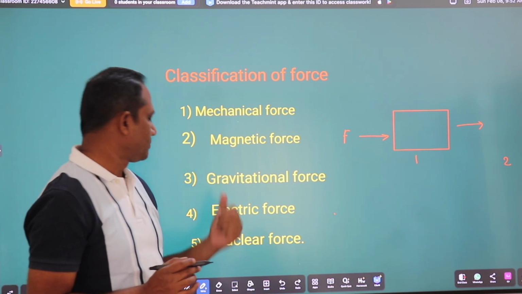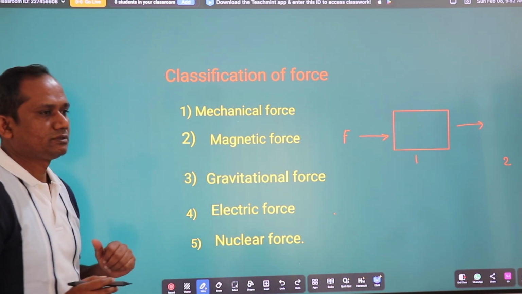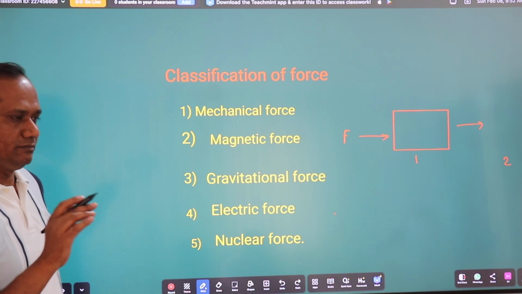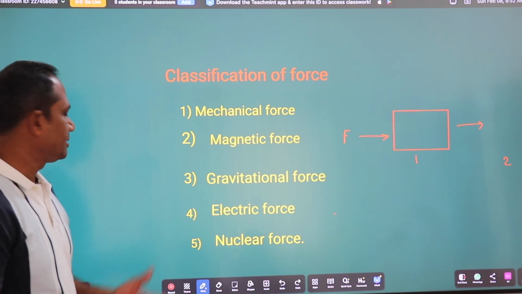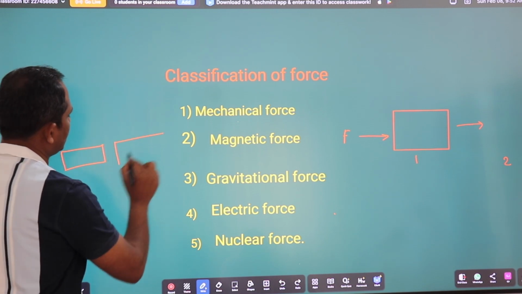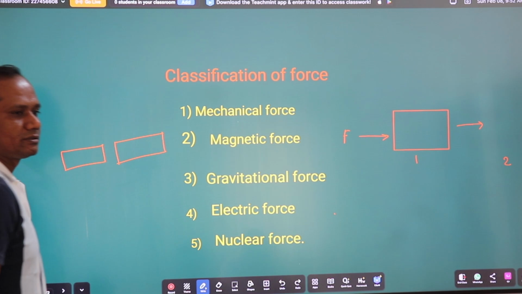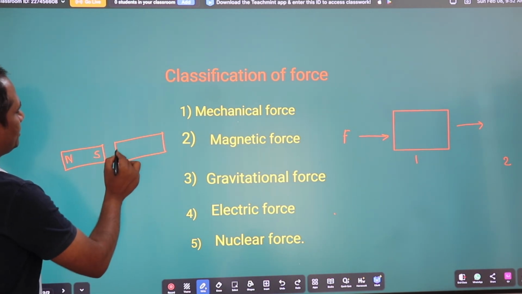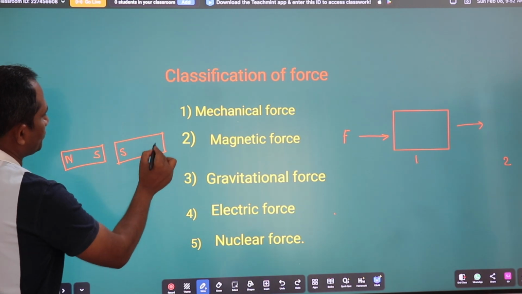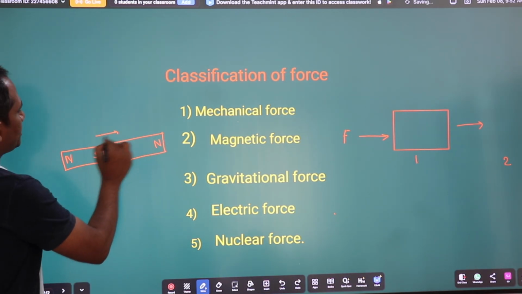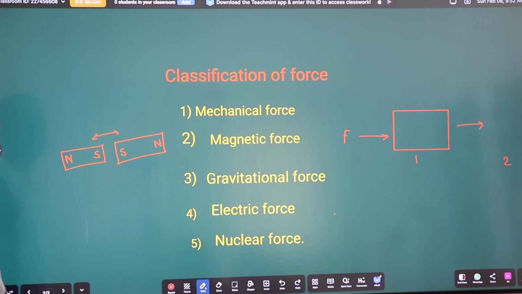Another important force is the magnetic force. The magnetic force is the force which attracts different poles of magnets, or repels the same poles of magnets. Suppose these are two bar magnets. This is the north pole and this is the south pole. If we place the same poles toward each other, there will be a repulsive force. This is called the magnetic force.